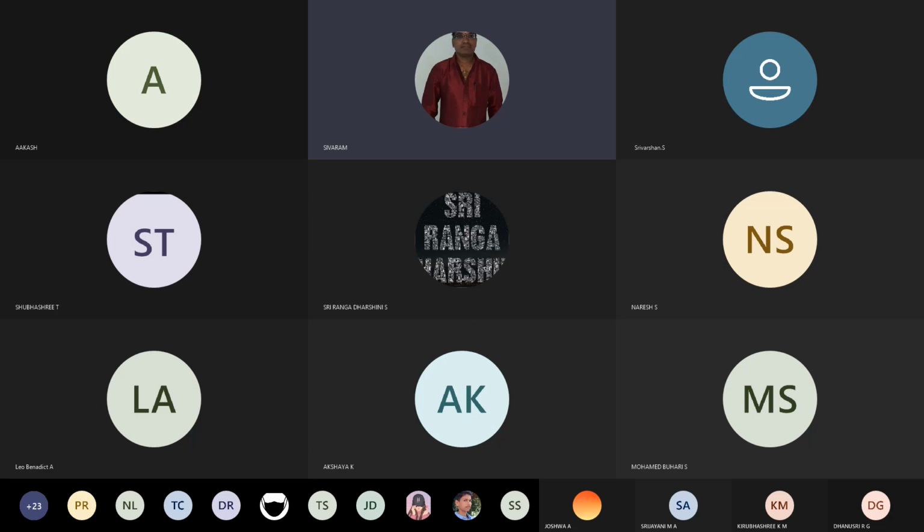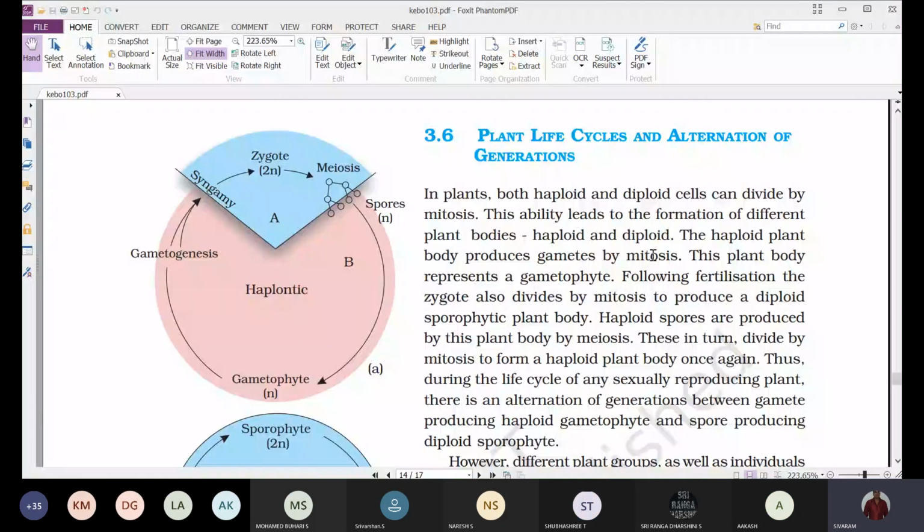In pteridophytes, gymnosperms and angiosperms also, we observe the sporophyte and gametophyte.